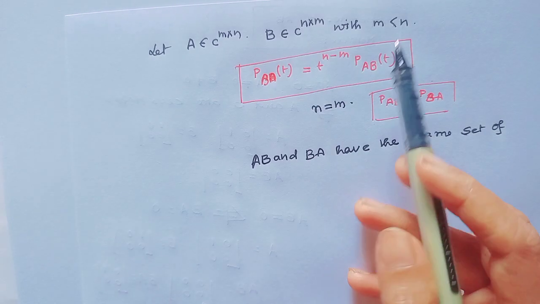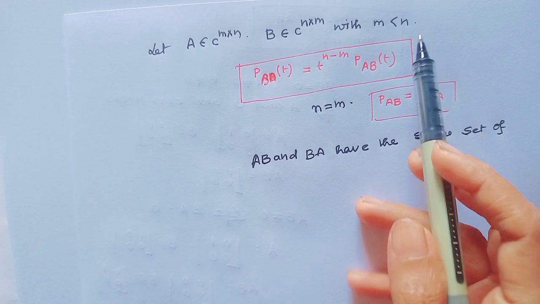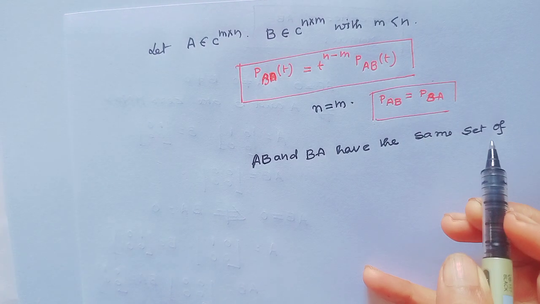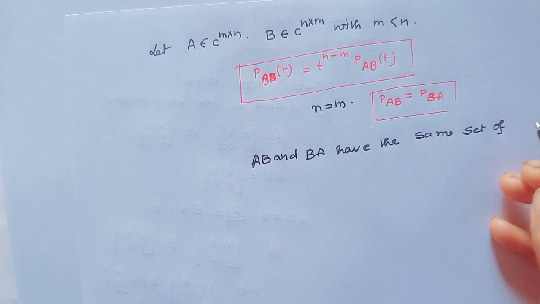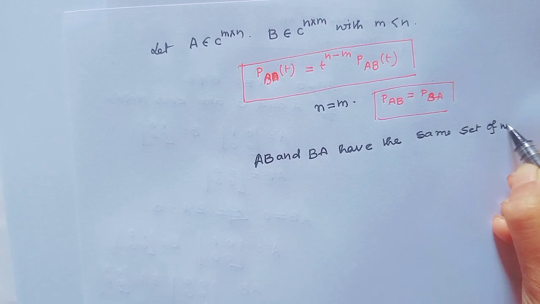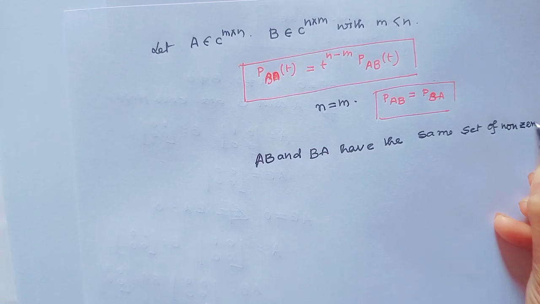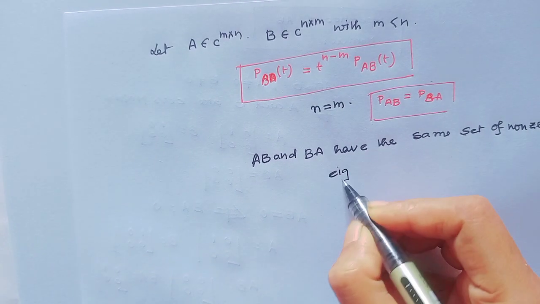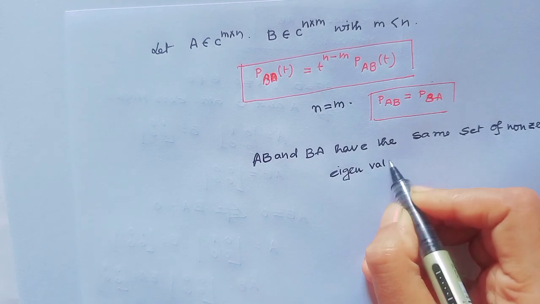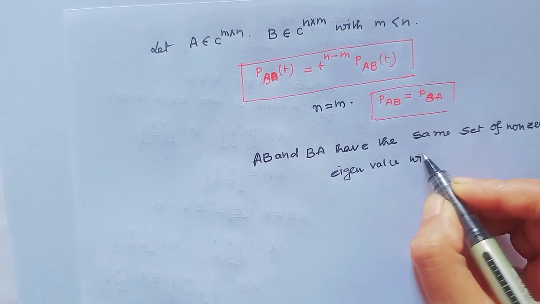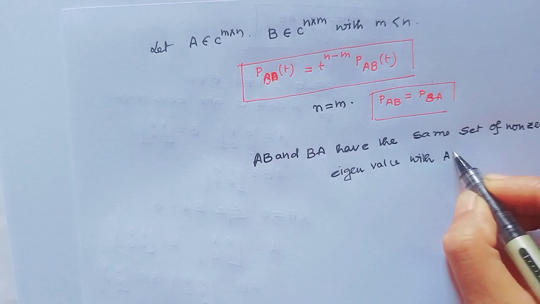And when M less than N, then AB and BA have the same set of non-zero eigenvalues with algebraic multiplicity.